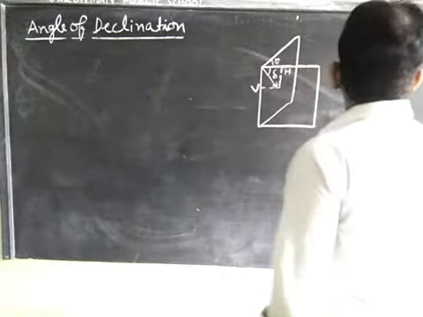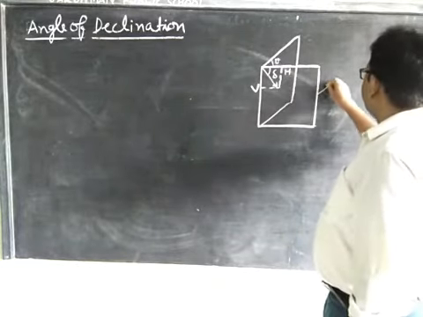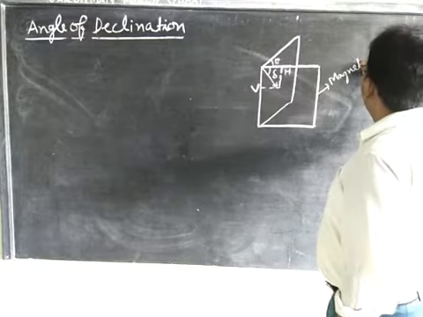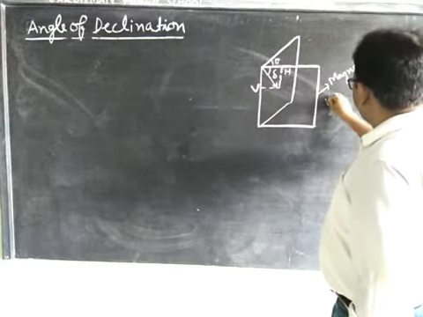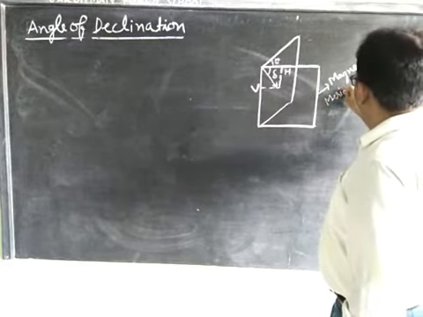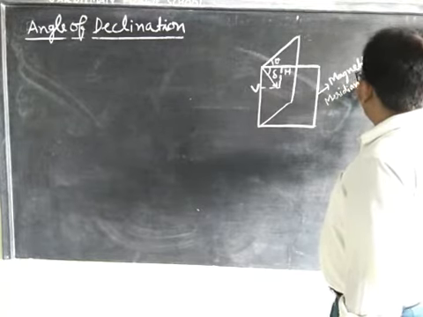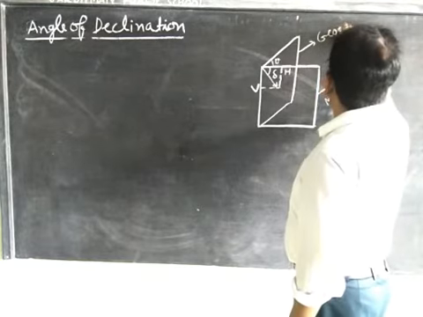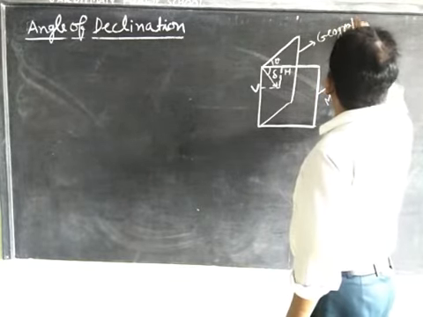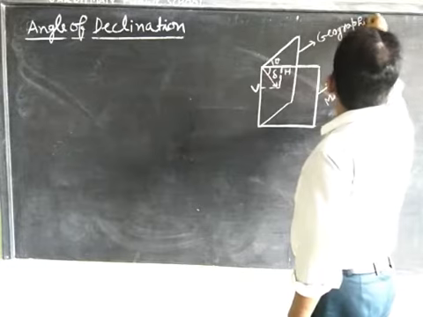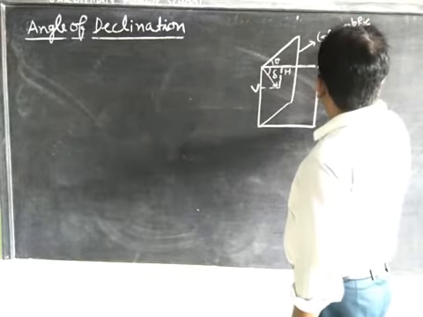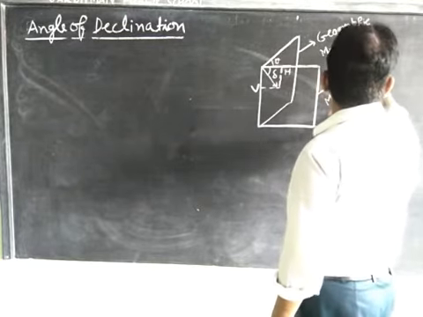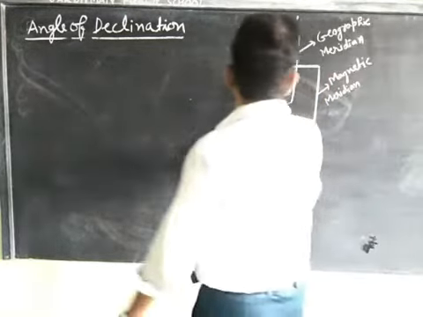This is the magnetic meridian and this is the geographic meridian.